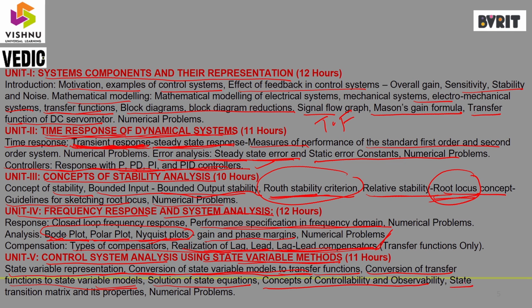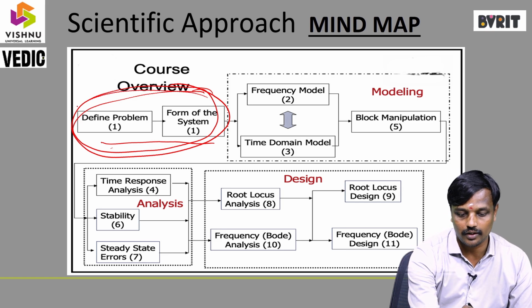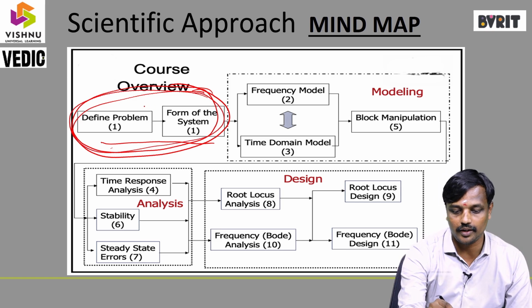The last one is the state transition matrix and its properties. Then numerical problems. These are the topics covered in the fifth chapter. The overview will be covered here. In the first chapter, the definition of the problem and forming the system. Here, indirectly, we can determine the transfer function.